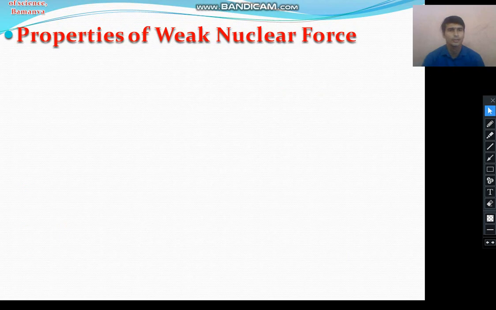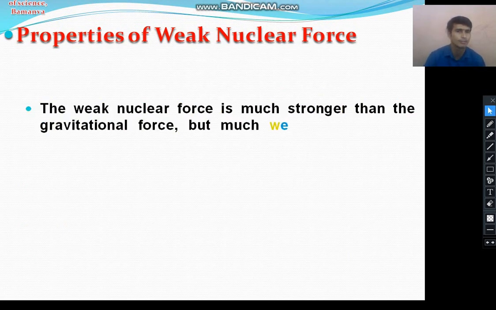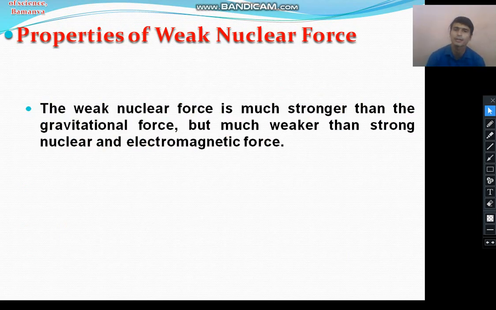Now we study some properties of the weak nuclear force. It is an attractive force, right? The weak nuclear force is much stronger than the gravitational force, but it is weaker than the strong nuclear force and the electromagnetic force.